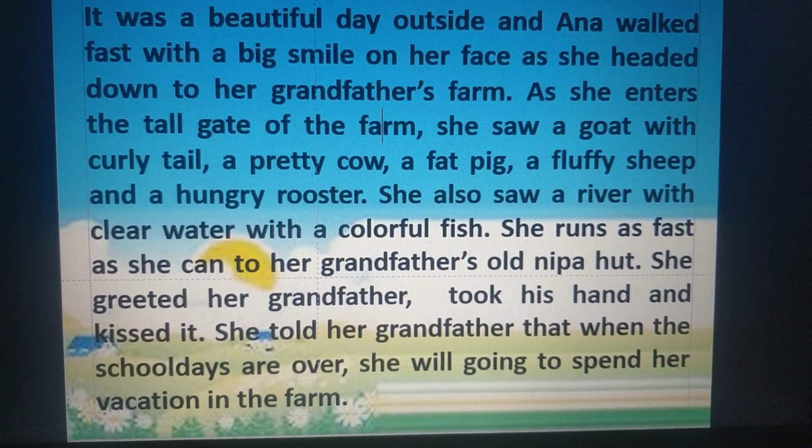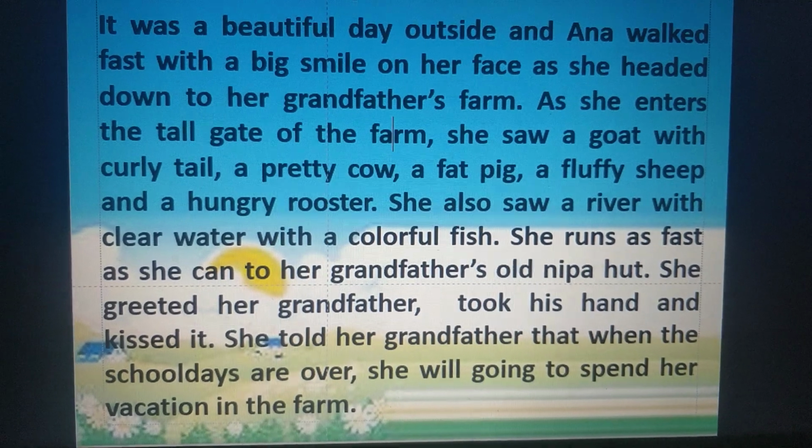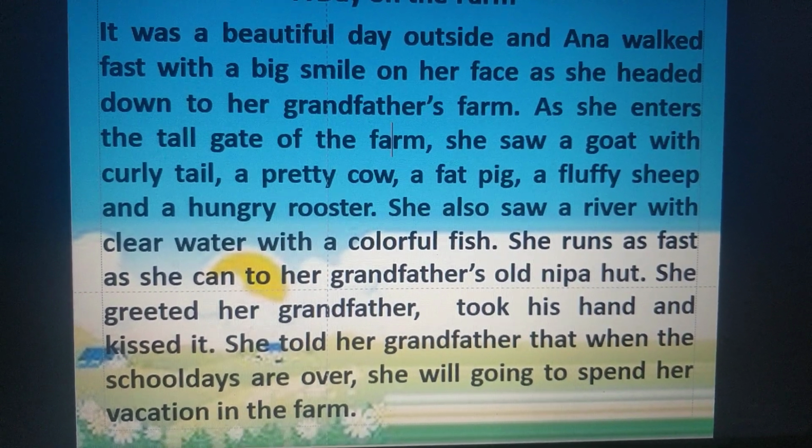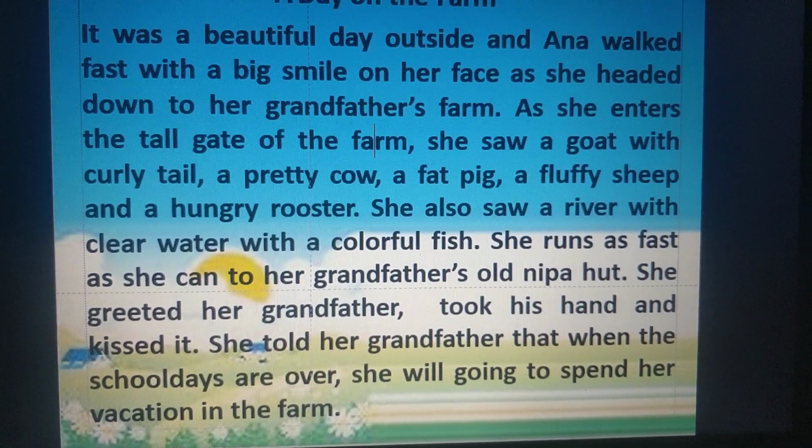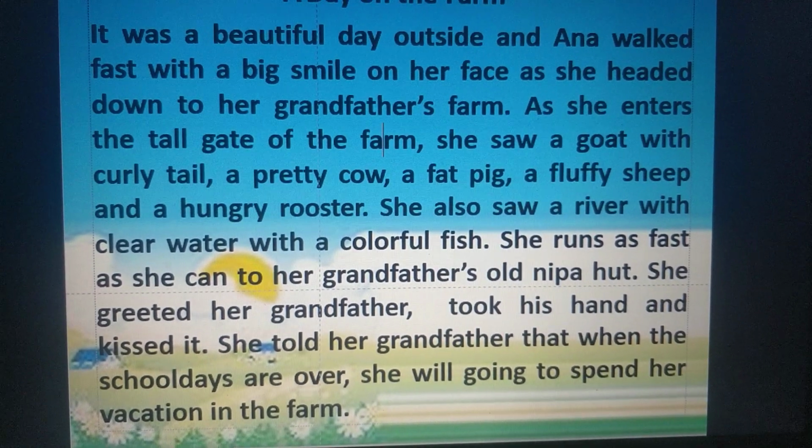She told her grandfather that when the school days are over, she will be going to spend her vacation in the farm. So, we have learned about describing words.